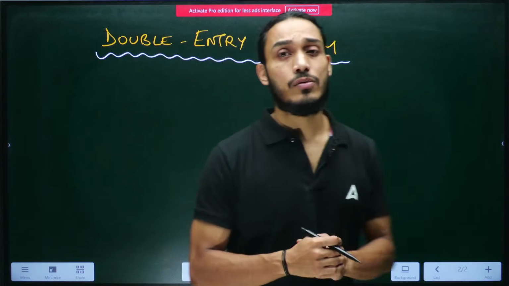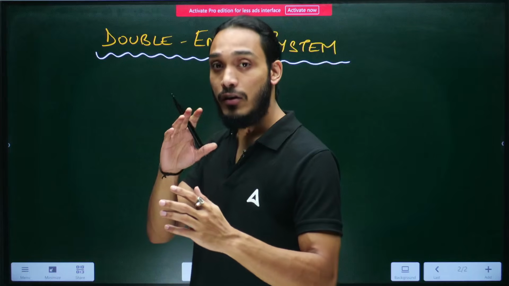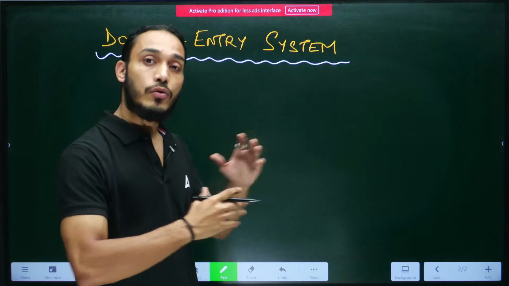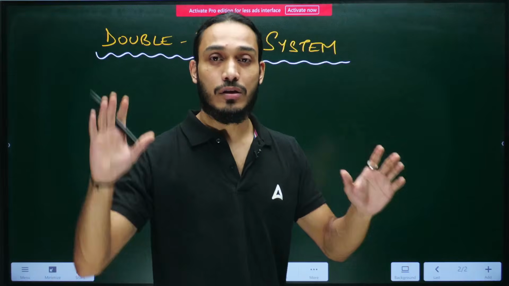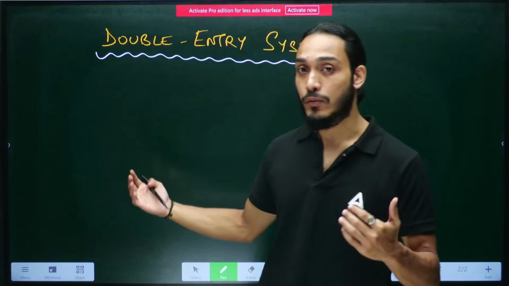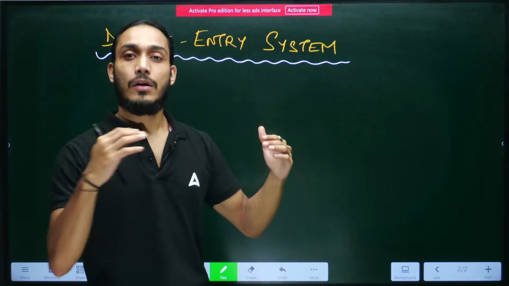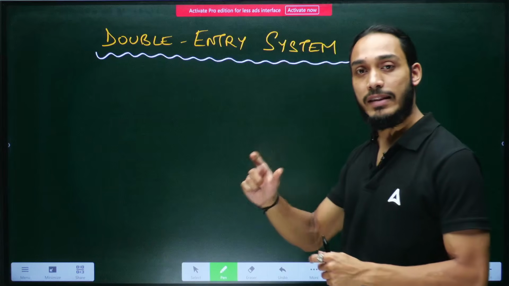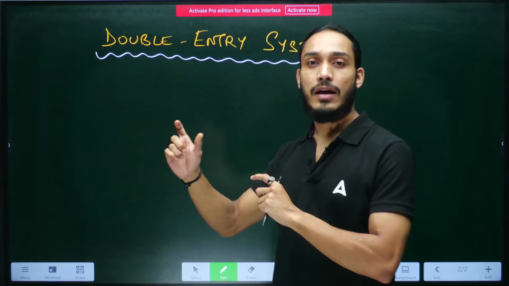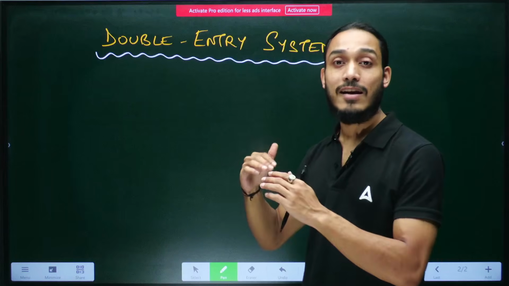This is a system we use in accounting where whenever there is a transaction, and remember, accounting is all about recording transactions and trying to classify the different items involved in a transaction under these 5 separate categories that we just saw: assets, expenses, revenue, liabilities, and capital. So whenever there is a transaction, we record it in such a way in accounting that 2 separate accounting heads or account types are affected.